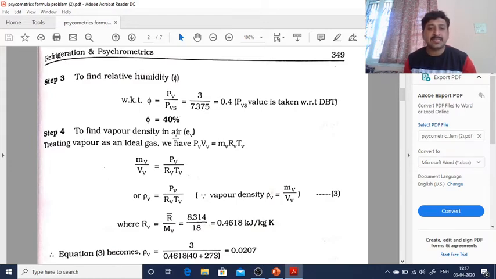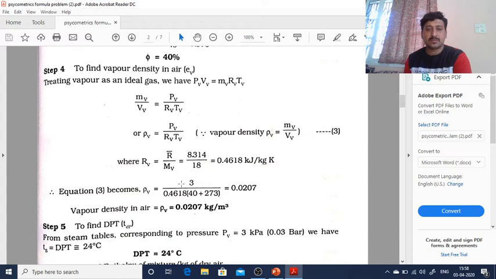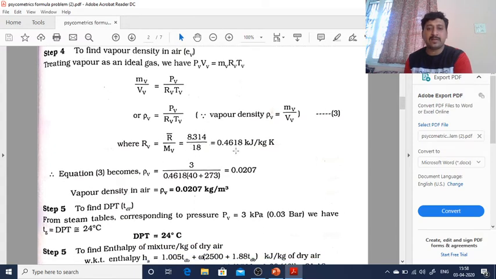Now if you want to find vapor density, that is mass by volume. So PV VV equal to MV RV TV. I am just applying the ideal gas equation. So the density becomes this much. So 8.314 divided by 18, that is 0.4618 kilojoules per kg Kelvin. So rho V is 3 by 0.027. So this is the rho V.